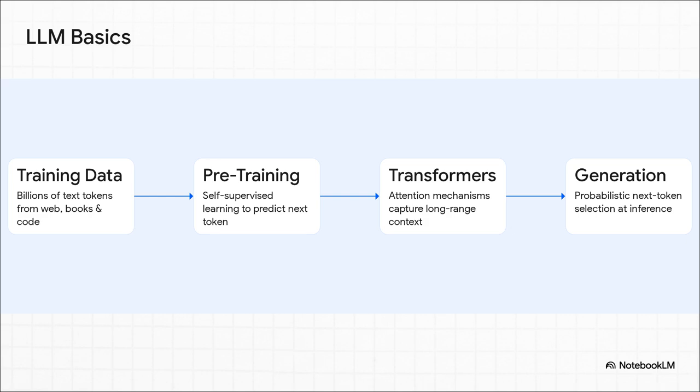Next comes pre-training. This is essentially self-supervised learning, where the model practices predicting the next token in a sequence, over and over and over again. Then we apply transformers. These act as attention mechanisms. They capture long-range context, which is what allows the AI to actually remember what you said at the beginning of a paragraph by the time it gets to the end. Finally, generation. When you ask it a question, it uses probabilistic next token selection to generate a response. So when you get right down to it, it's essentially your smartphone's autocorrect, but operating on a massive, unimaginably complex scale, guessing the most statistically likely next word, just one at a time.